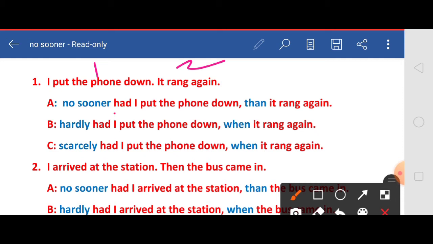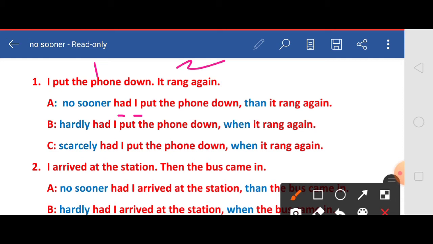Why have we used had here? That means if you are beginning the sentence with a negative word like no sooner, hardly, scarcely, you have to use an auxiliary verb before the subject. Here the subject is I. So, before I, you need to use the auxiliary verb had. Hope all of you understood. No sooner had I put the phone down than it rang again.